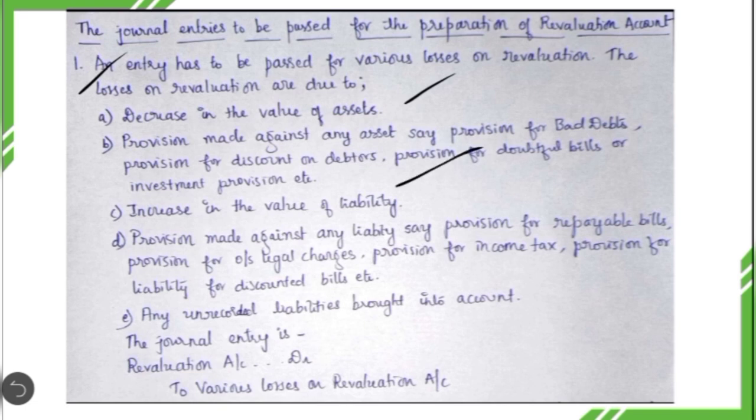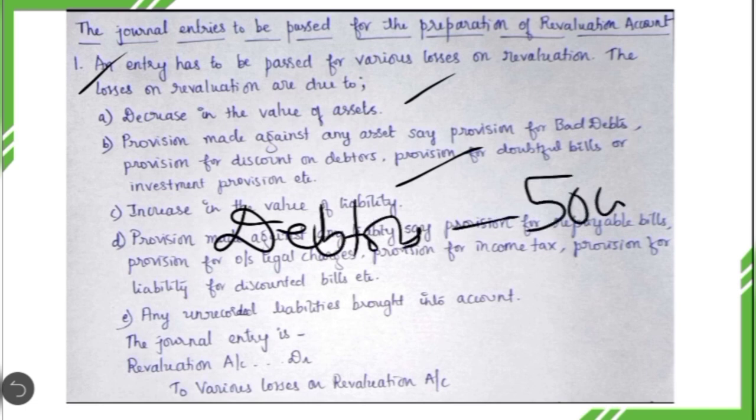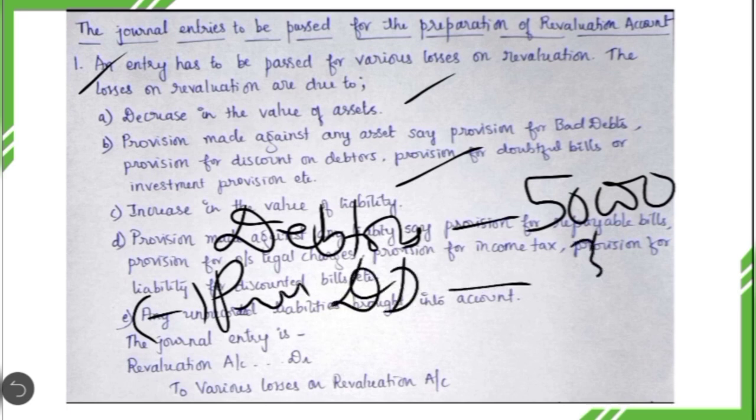Then the second one: provision made against any asset, say provision for bad debts, provision for discount on debtors, provision for doubtful bills, or investment provision, etc. For this I'll give an example. Before the admission and before the revaluation, the value of debtors was shown at 50,000. But now, at the time of admission, when they go for revaluation of assets, they have come to know that out of 50,000 they may not be able to recover 3,000 of debts. They are doubting that, so they have to create a provision for doubtful debts to the extent of 3,000.